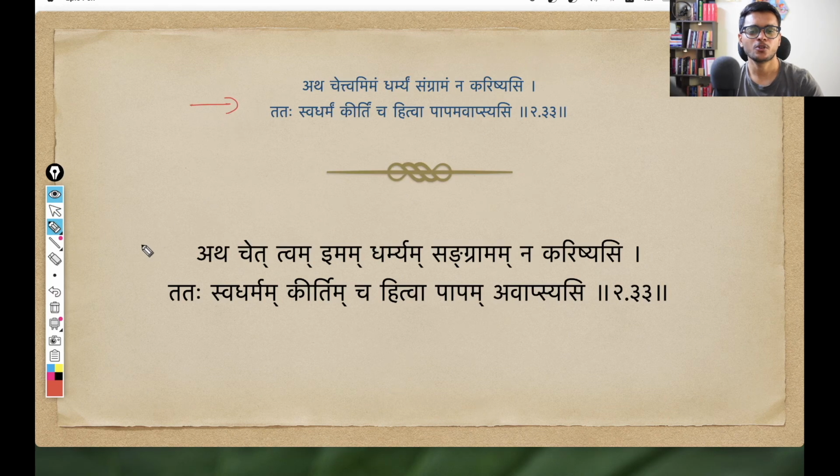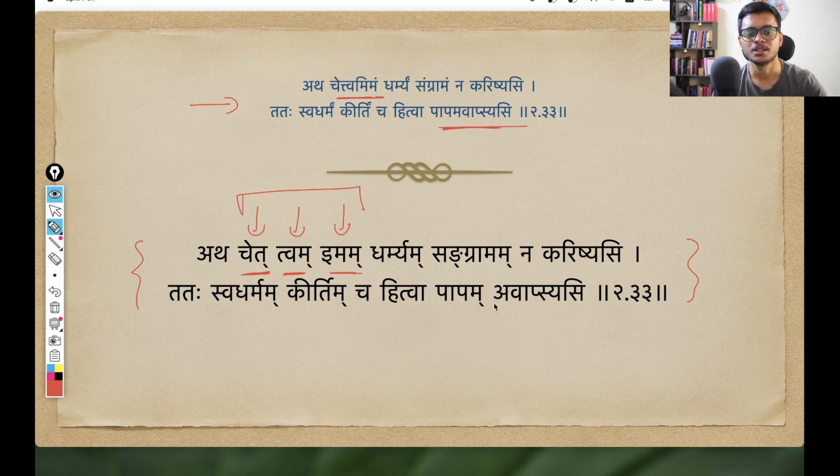This is the original shloka and this is the Sandhi Vichcheda of the shloka. But if you see these padas, suppose we have this combined pada Chetvam Imam, and when you do the Vichcheda, there is Chet, Tvam and Imam. Even though there are three individual padas, they are not combining due to Sandhi. They are just combining as words in Sanskrit do, where a halant consonant combines with the adjacent letter. The same thing is happening here.